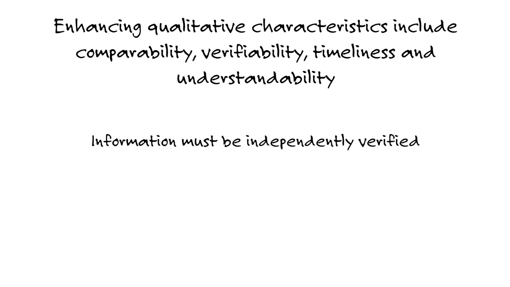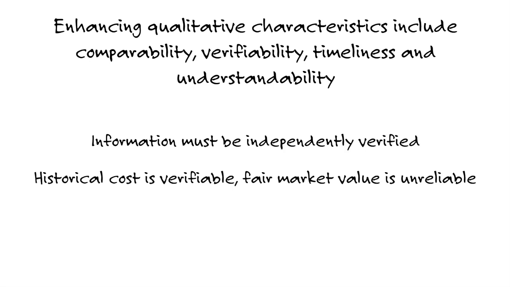Is this information reliable? So a lot of that verifiability explains why under US GAAP we prefer assets to be recorded at historical cost for the most part, because cost is verifiable. Whereas fair market value, unless that asset is publicly traded, you ask 10 people the value of a building in New York City, you're likely to get 10 different estimates. So US GAAP focuses in on the historical cost. It may be less relevant, but it's a hell of a lot more reliable because we have an invoice to support that amount.